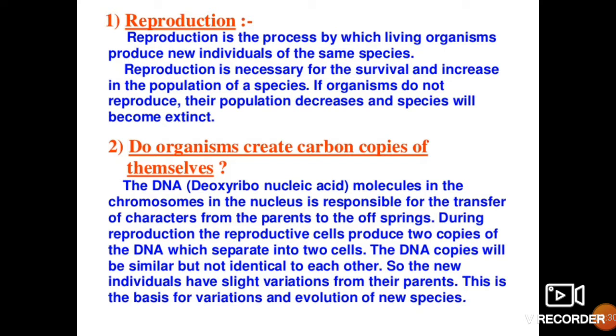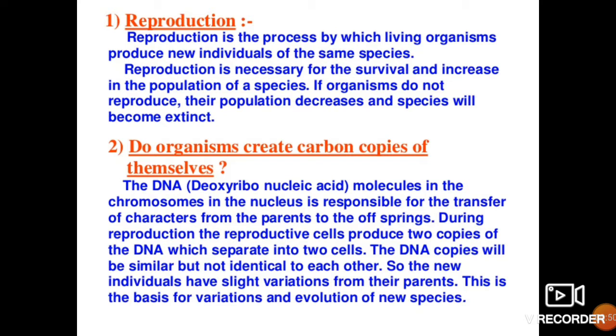Reproduction is very important because in order for the organism to survive and to increase the population of a species, reproduction is very important. If organisms do not reproduce, their population decreases and the species will become extinct.